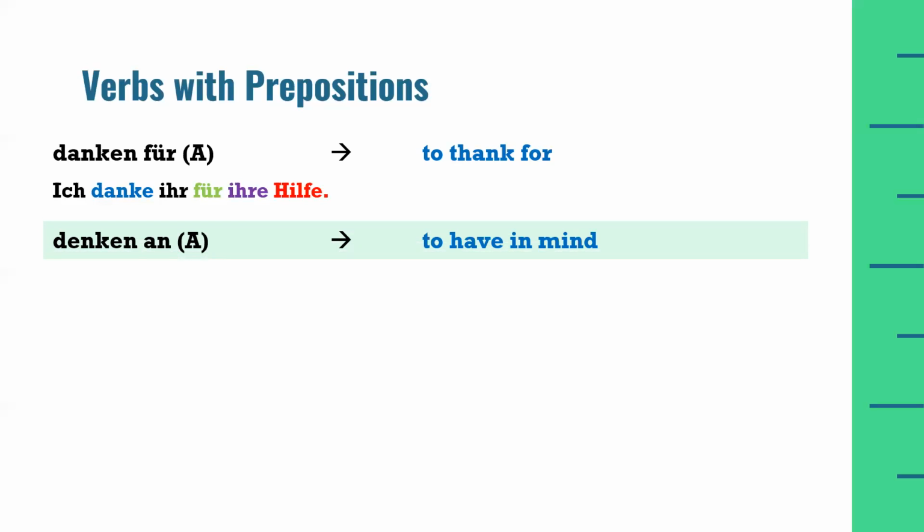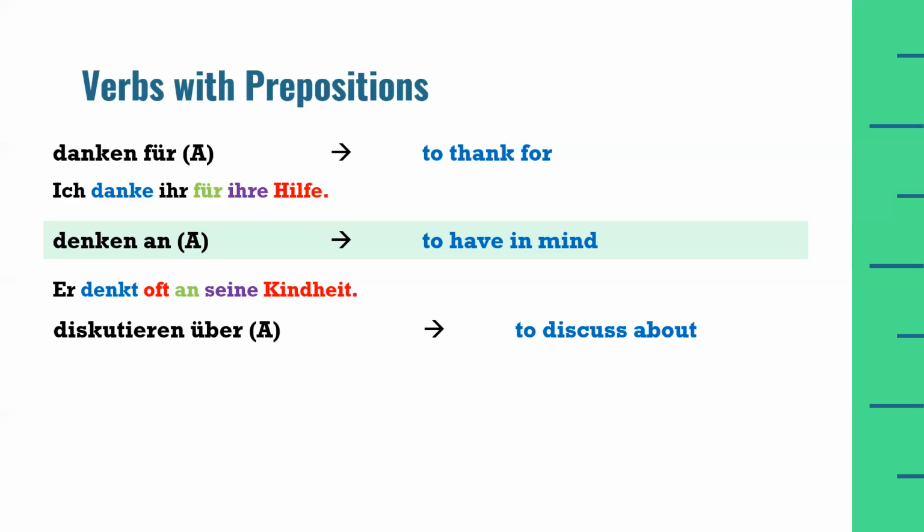Next is denken an, to have in mind something or someone. Er denkt oft an seine Kindheit. He often thinks about his childhood, or he often has childhood in his mind. So again, an is an accusative preposition. Therefore, we will use the possessive pronoun ending for a feminine noun in accusative case, which is seine.